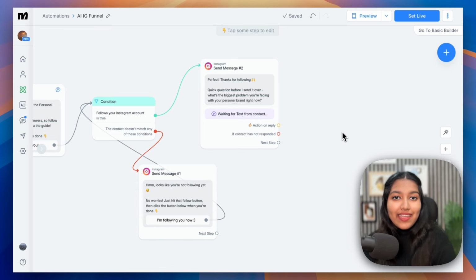So now let's head over to N8N and let's set up our AI agent, which is going to take the conversation from here.